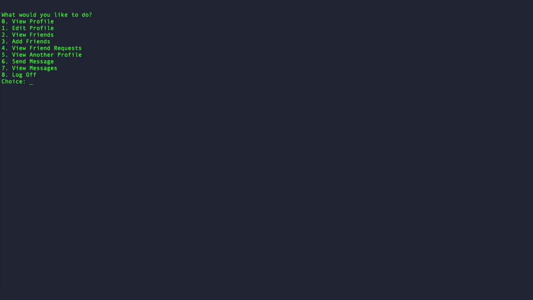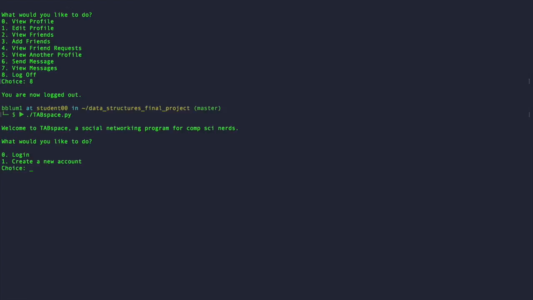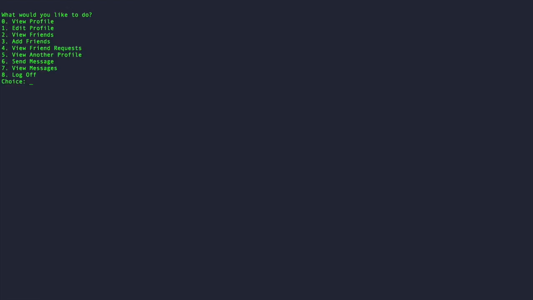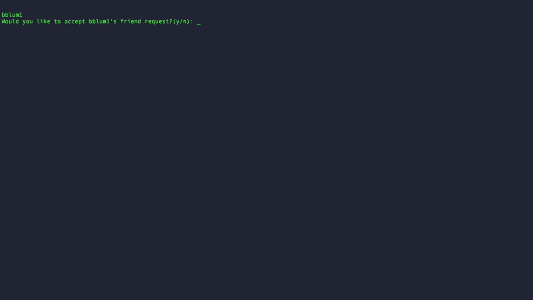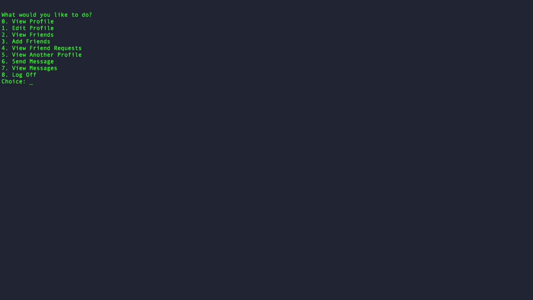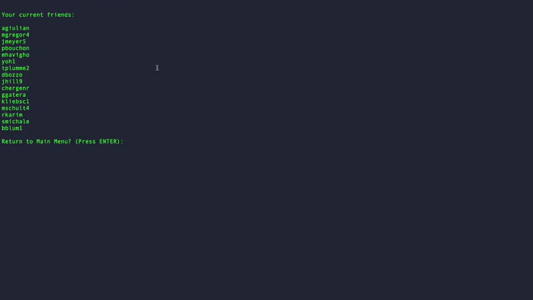And then if I log into aslavin's account now, I can hit log in, go aslavin, password is username. I can go to view friend requests, and you'll see that here's a request from bbloom1, and I can say that yes, I want to accept his friend request. We'll add each other then to each other's friends list. So I can go back to the main menu, go to view friends for aslavin. You'll see bbloom1 is on that list.